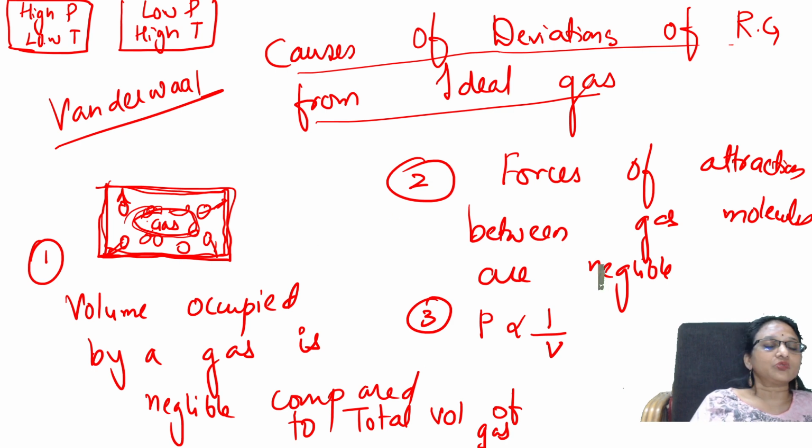So because of both these conditions, in one case the volume of the gas is less, and in the other case the volume of the gas is more, because the attractions have become less now. High temperature means the gases will move far. Because of these two factors, high pressure low temperature, low pressure high temperature, the volume of gas is less.